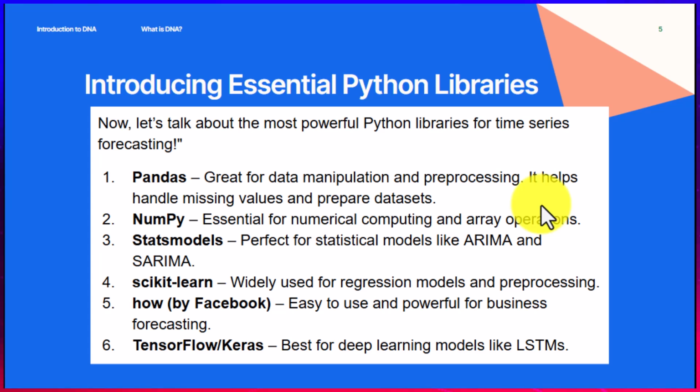Number one is Pandas. Pandas is great for data manipulation and preprocessing. It helps with handling missing values and preparing datasets. Then we have Numerical Python, which is NumPy. It's very essential for numerical computing and array operations. Then Statsmodels, which is perfect for statistical models like ARIMA and SARIMA. Don't worry, we'll talk about this as we move forward. Then we have scikit-learn, which is widely used for regression models. Then there is a library by Facebook, Prophet, which is very powerful for business forecasting. Then we have TensorFlow by Google and Keras, best for deep learning models like LSTMs. Don't worry about these abbreviations. We'll talk about them as we move forward.